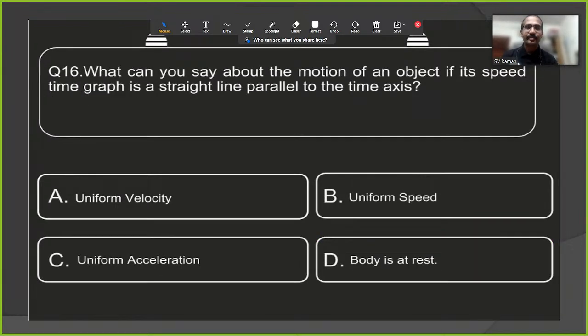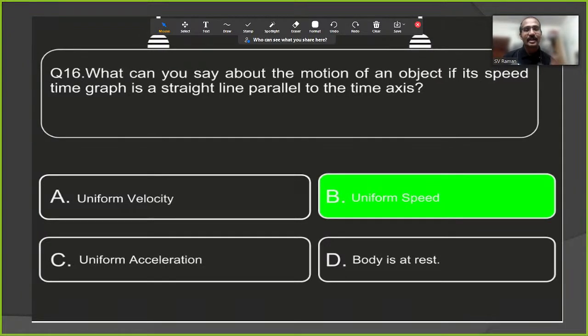Next question. What can you say about the motion of an object if its speed time graph is a straight line parallel to the time axis? Option A, uniform velocity. Option B, uniform speed. Option C, uniform acceleration. Option D, body at rest. The right answer is uniform speed.